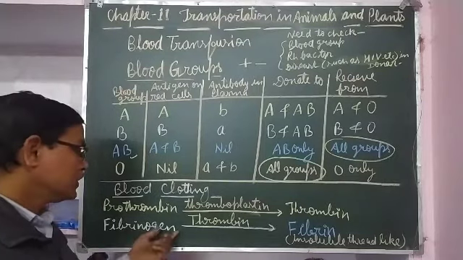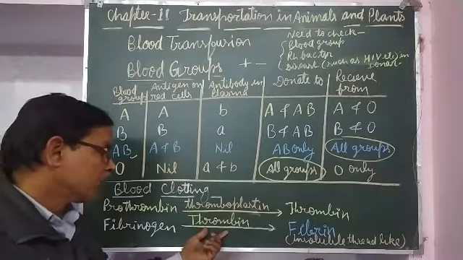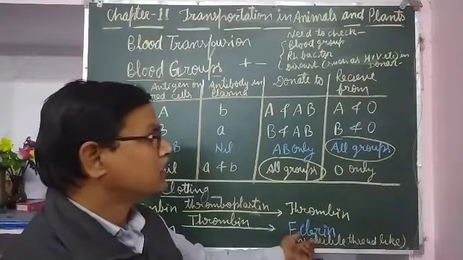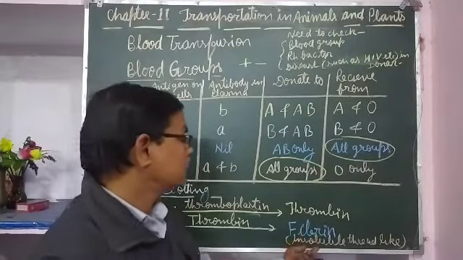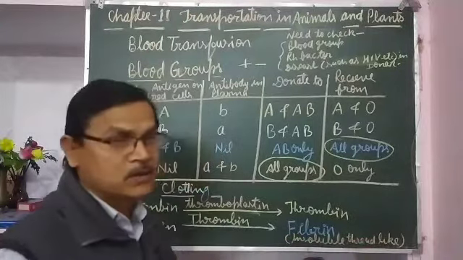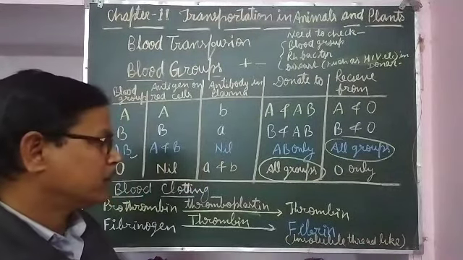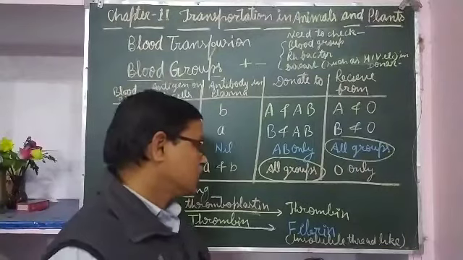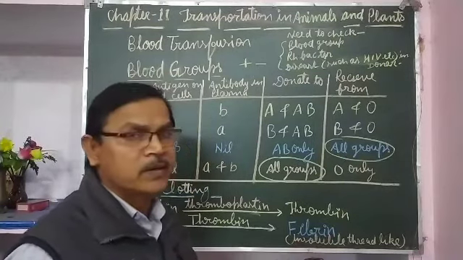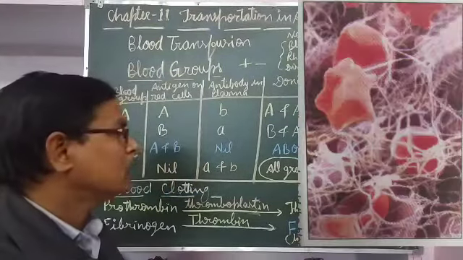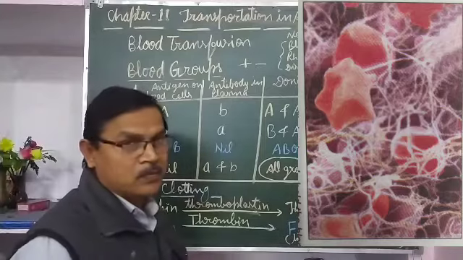This fibrinogen is changed by thrombin into fibrin, and this fibrin is an insoluble thread-like structure that forms a mesh of thread-like structures, in which dead cells, etc. get entangled and a clot is formed.